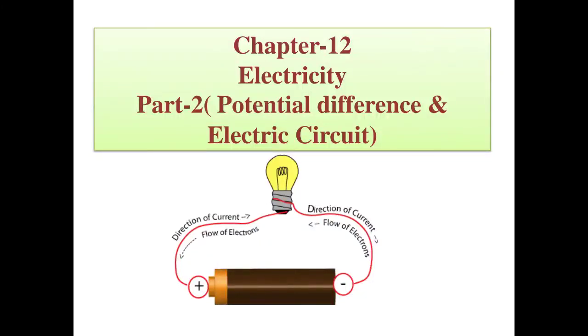Good morning, students. Our today's topic is potential difference and electric circuit. As in our last class, we discussed current, and we said that the rate of flow of charged particles is known as current. And at that time, we discussed that metals have free electrons, or we can say loosely bound electrons, which move through the conductor and conduct the current.